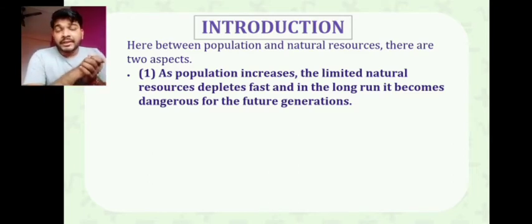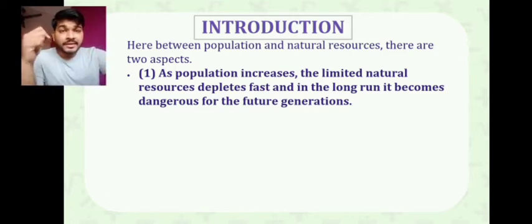Presently, like I told, there are 139 or 138.8 crores of people living here. To fulfill the basic requirements of 138 crores of people, you require a good amount of natural resources in your country. Again, if we try to use the maximum at the present stage, what will our future generation do? Here it becomes a dangerous thing: if we utilize them now, our future generation will suffer, as there will be fewer natural resources available for them.